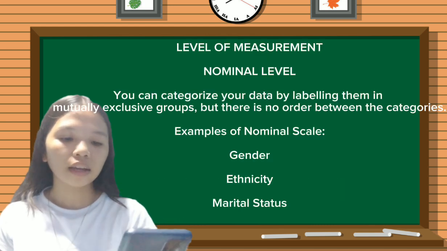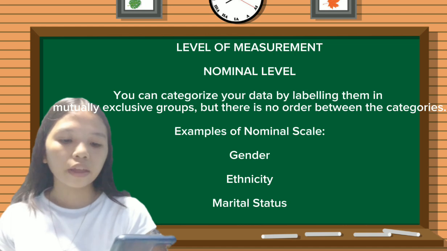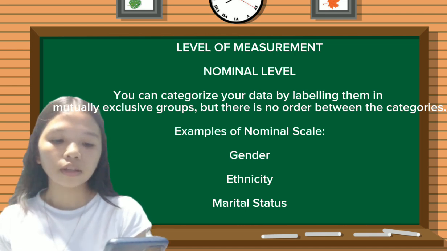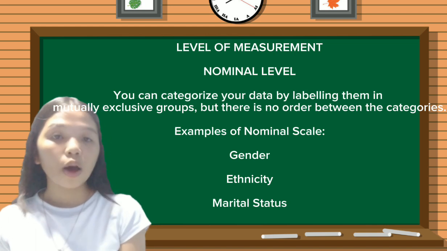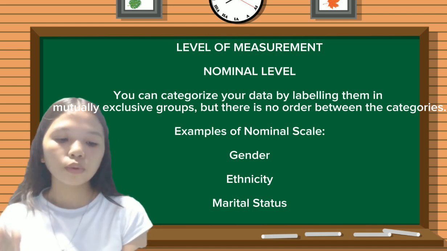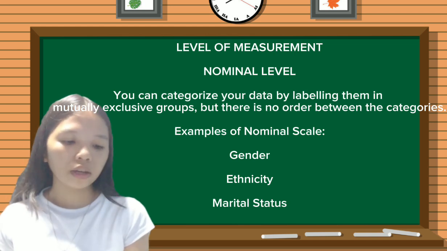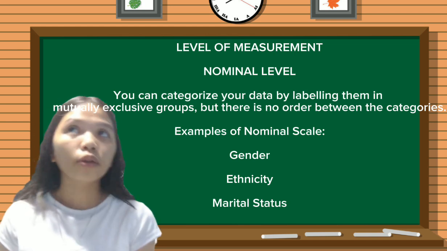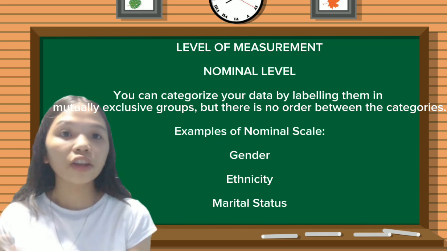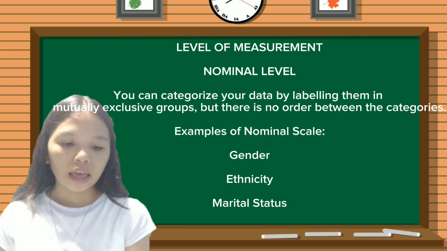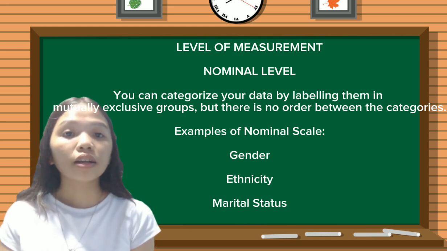Then next, we will have the levels of measurement. First, the nominal level. At the nominal level, you can categorize data by labeling them into mutually exclusive groups, but there is no order between the categories. Examples of a nominal scale are your gender, ethnicity, and marital status.